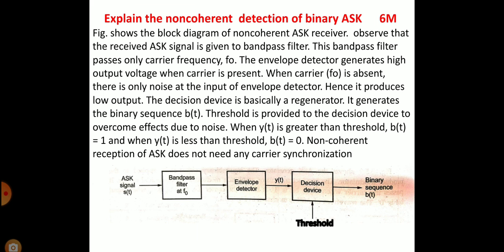Explain non-coherent detection of binary ASK. Figure shows the block diagram of non-coherent ASK receiver. It consists of bandpass filter, envelope detector, and decision device. The input ASK signal is applied to the bandpass filter at f0, the output is given to the envelope detector, and the output is given to the decision device. Threshold is applied to the decision device. Then we get the binary sequence bits.